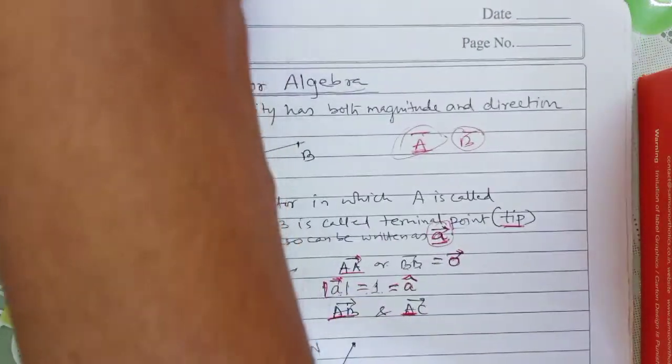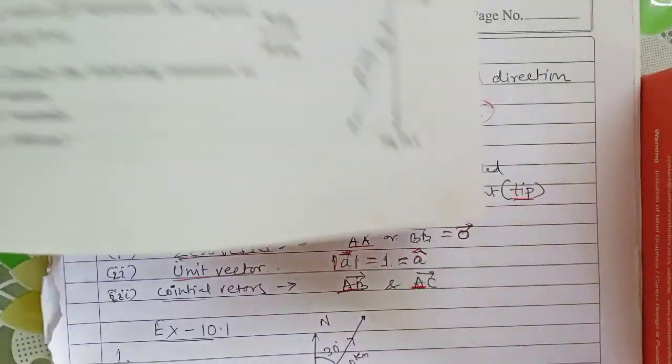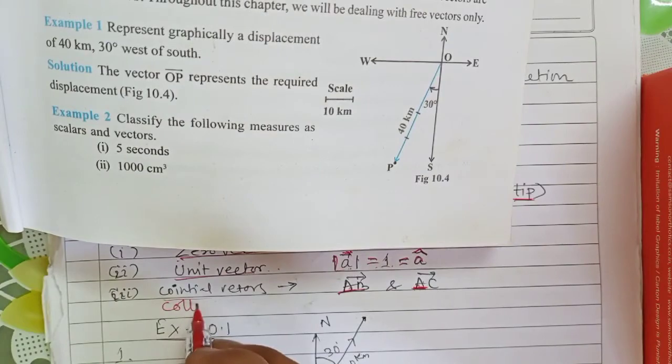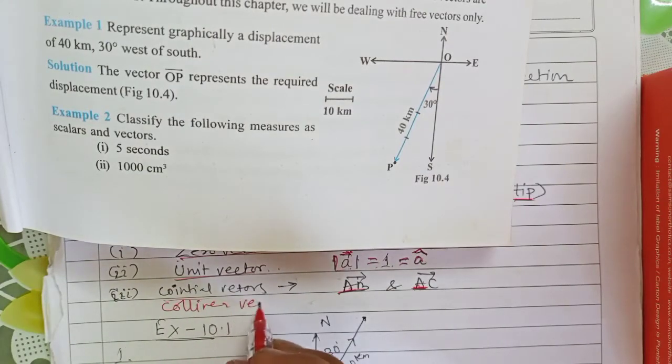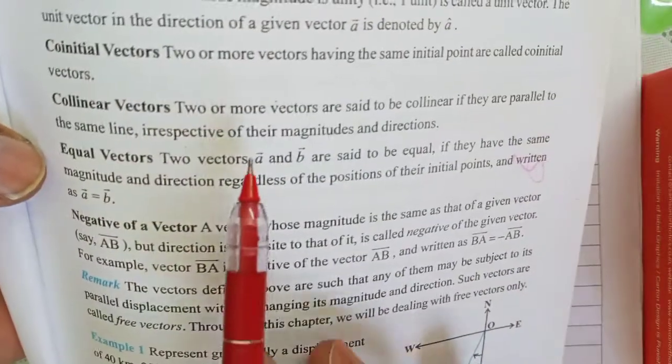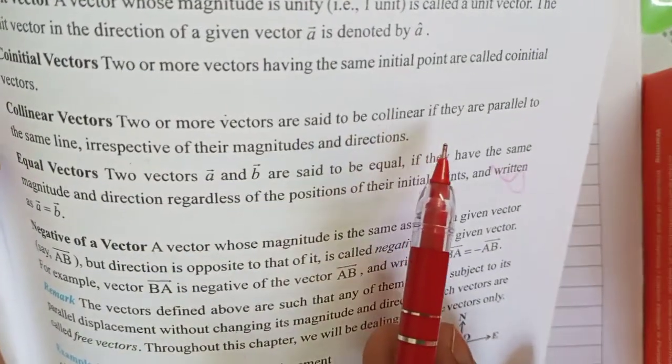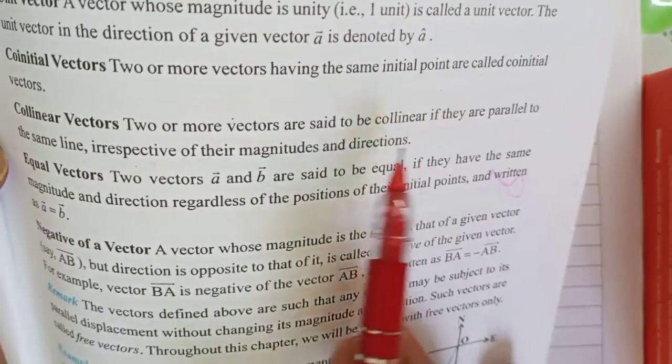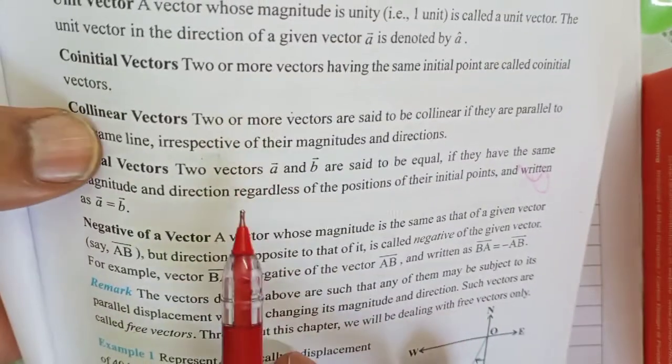Apart from this we have equal vectors and collinear vectors. Two or more vectors are said to be collinear if they are parallel to the same line.